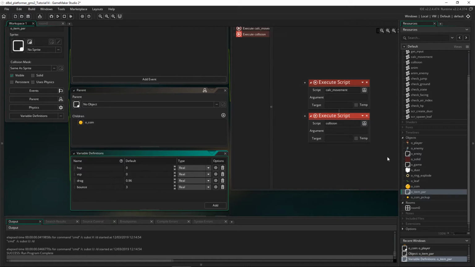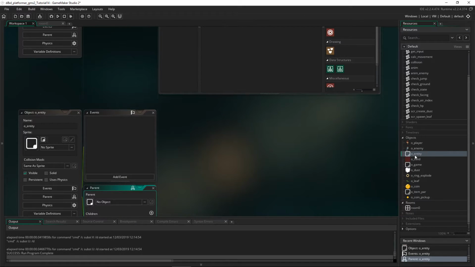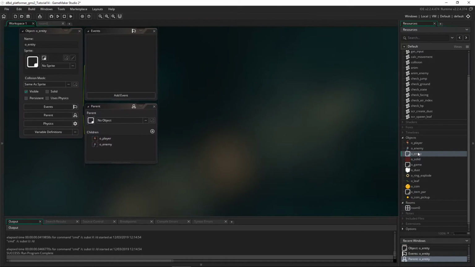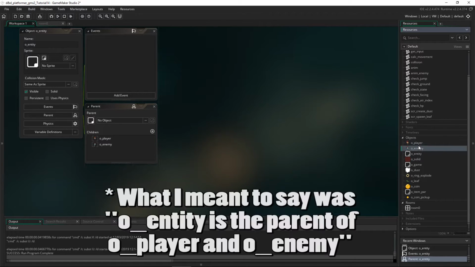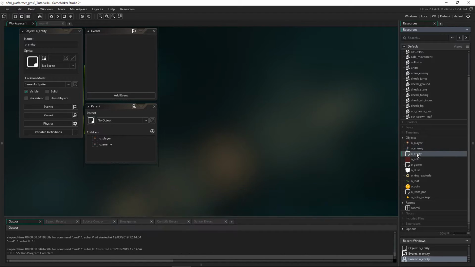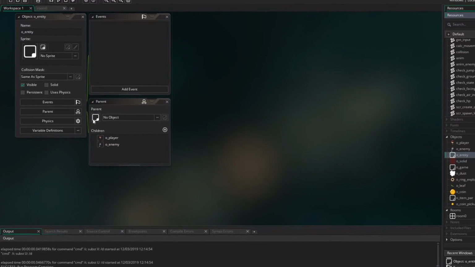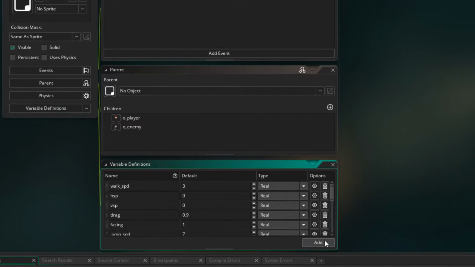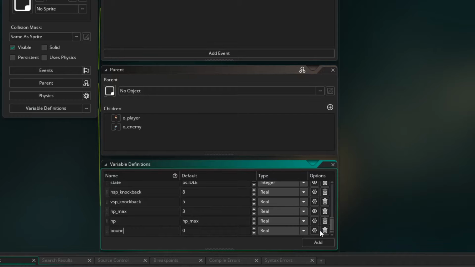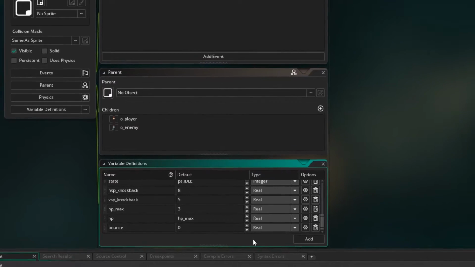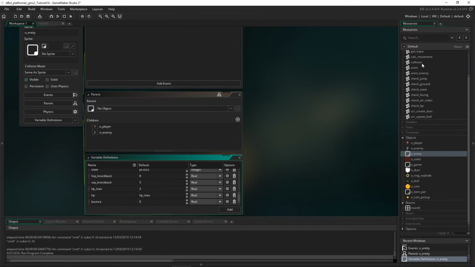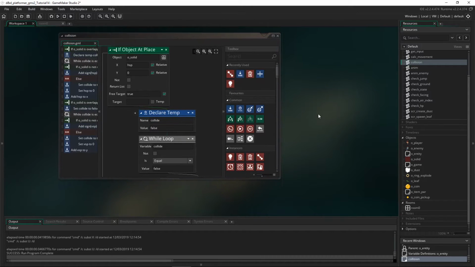But if we do that, we've also got to go and change entity, because that also uses the collision script. Remember, entity is the player and the enemy, and they also use the collision script. So if we are referring to the bounce variable inside the collision script, we've actually got to add it here as well. So I'm just going to call it bounce and just set it to 0. So let's go into our collision script and see where we can use this new variable.